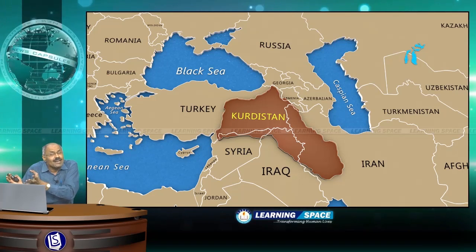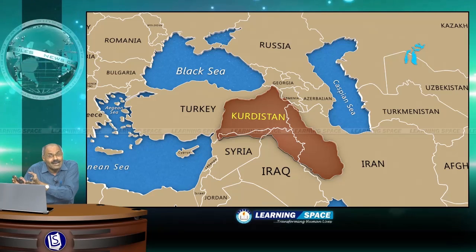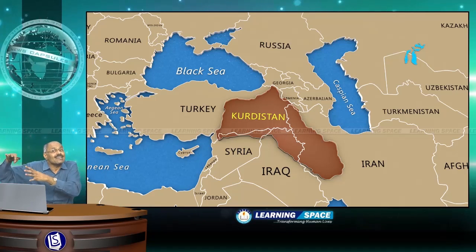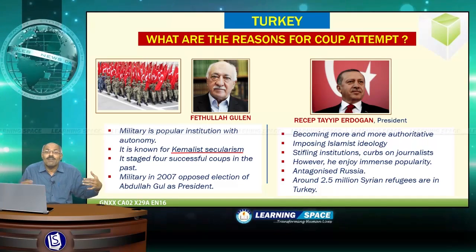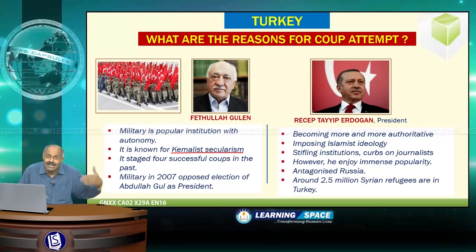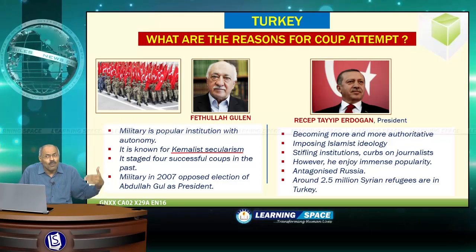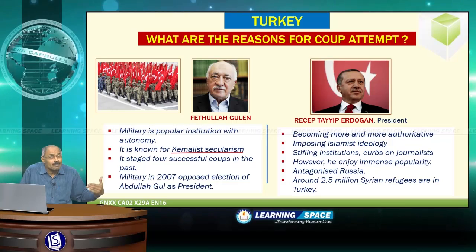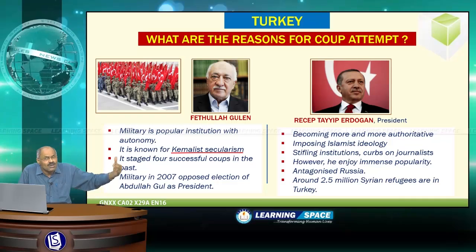Kurds are basically in the southeastern part of Turkey, and there are allegations that he is stifling the human rights of Kurds and also of people who do not toe his line. That means he is becoming more authoritative day by day. And recently he antagonized Russia, and around 2.5 million Syrian refugees are in Turkey. Partly the problem was precipitated by Turkey keeping the borders open for a long time.